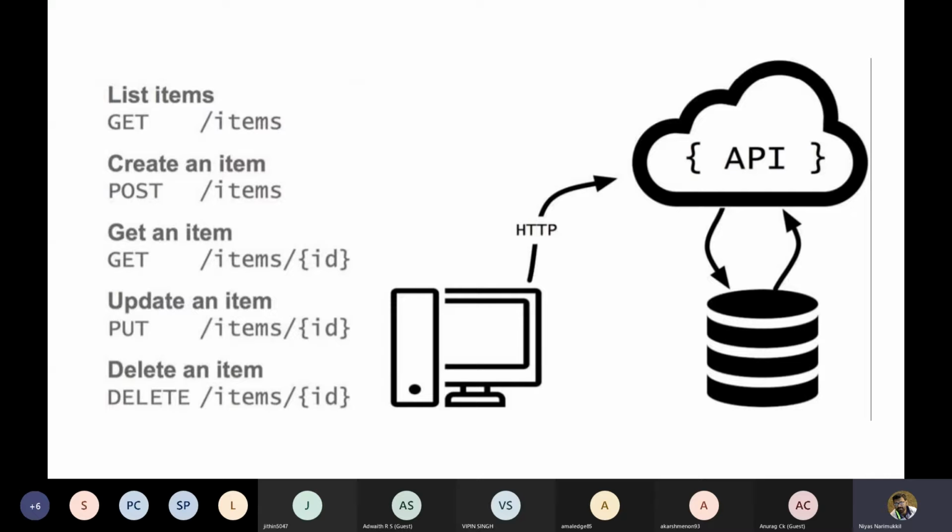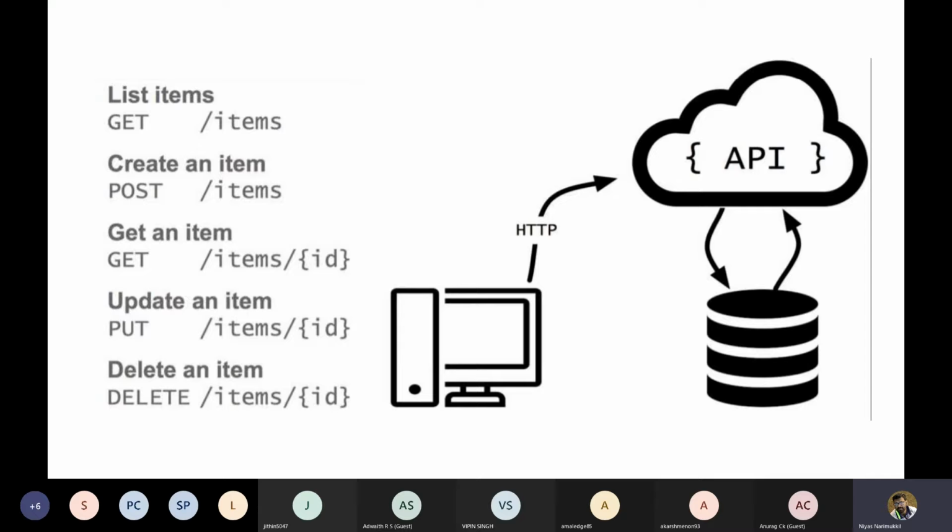Next is the post method. We have basically four methods: get, post, put, and delete. The post APIs are used for creating new data, that is, for inserting new data into a table. For example, if you want to add a new student with the help of a create student API, we have to use the post method. So post is for adding or inserting new data to the database, for a specific items table.